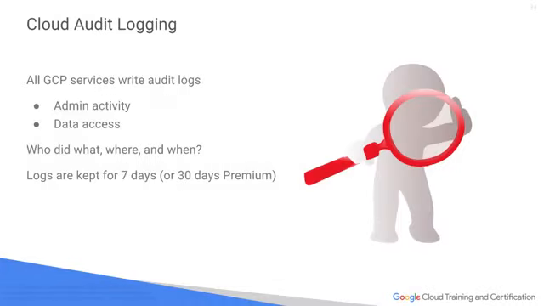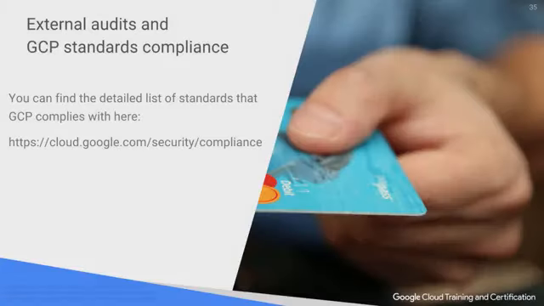And then we have a feature called Cloud Audit Logging. This is really cool because now it's going to create these read-only logs that are unchangeable, which will track your admin activity and data access. So you need to identify who did what, where, and when. Now, the free version of our Cloud Audit Logging lasts for 7 days, but you can get up to 30 days if you're paying for the premium. So you may want to do 30 days because you've heard with some companies, some people have been able to compromise and do nefarious things for long periods of time. And 7 days may not be enough activity to go ahead and track that historical compromise.